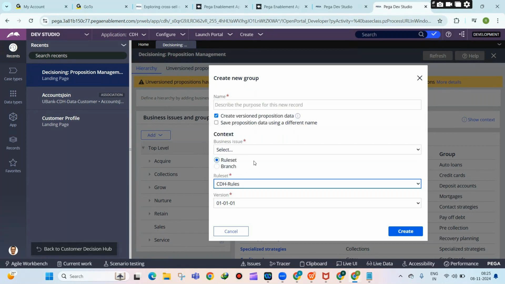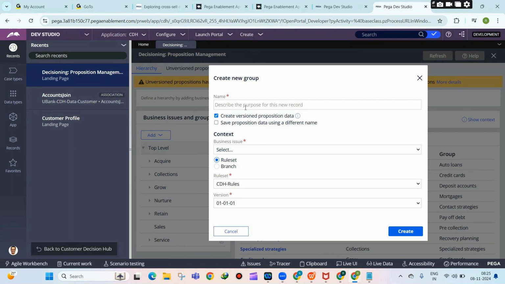See, why do we use a rule set version? For example, you are making some changes, you are creating some form. In that form, username and password is there. You will create it in the 01 version. In the future, the business says add two more fields. You will save it as the 02 version and create it.